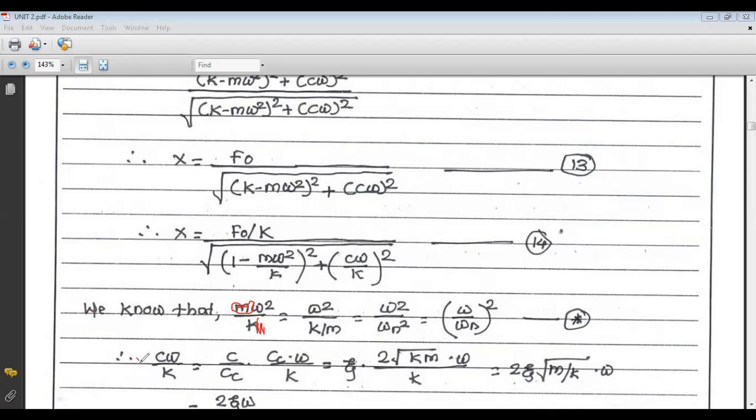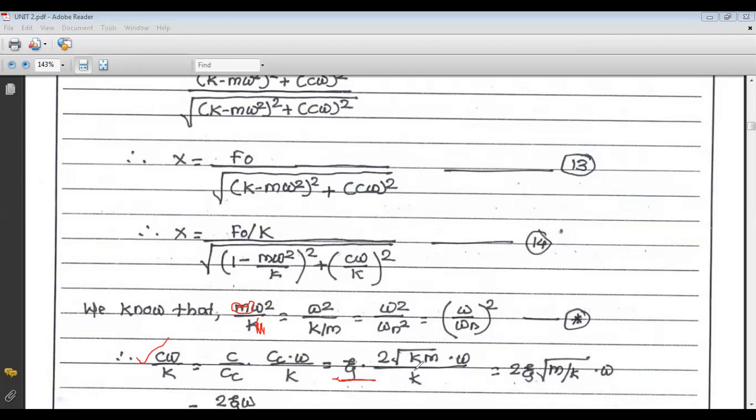Similarly, c omega by k, we can write this term as c by cc into cc by cc into omega upon k. Now we can multiply and divide this term by cc. After multiplying and dividing by cc, we know that c by cc is zeta. Now the value of cc is 2 square root of k m, into omega divided by k.